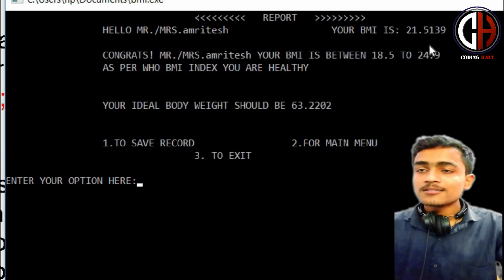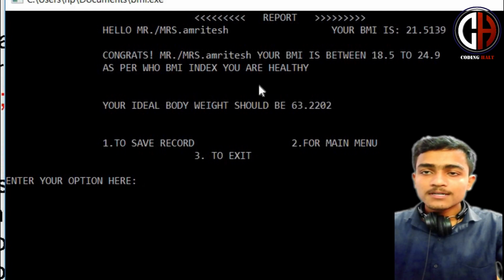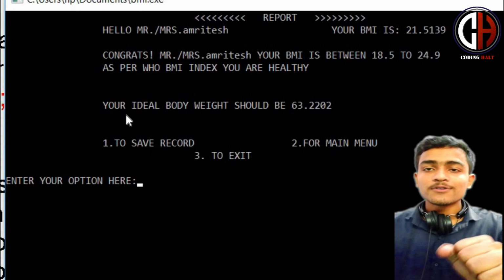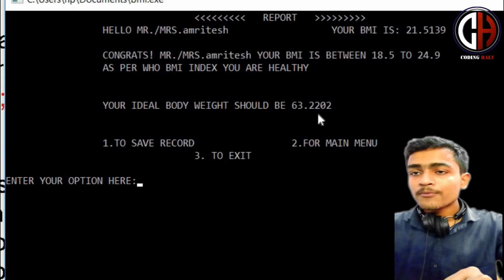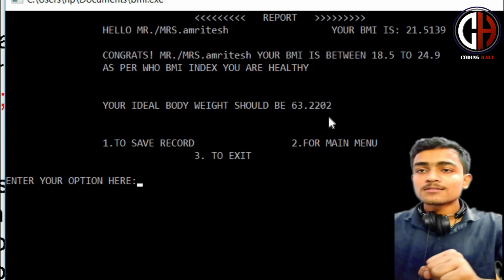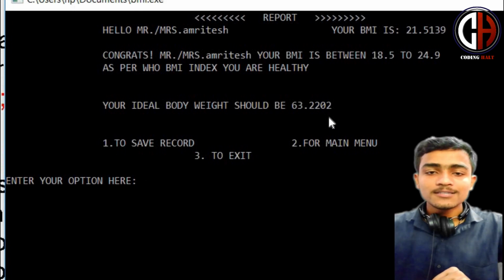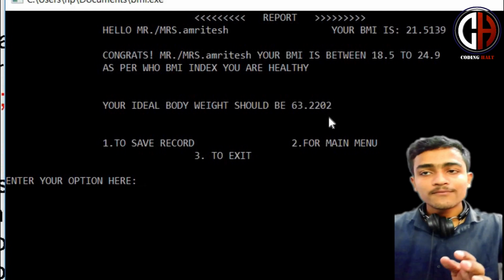Hello Mr. Amritesh Tiwari, your BMI is 21.51, congrats. Your BMI is between this much to this much. As per the WHO BMI index, you are healthy. Hooray, I am healthy. And your body weight should be 63.2206, meaning I have to gain 3 kg for my ideal weight. Although I am fit, I have to gain 3 kg more.